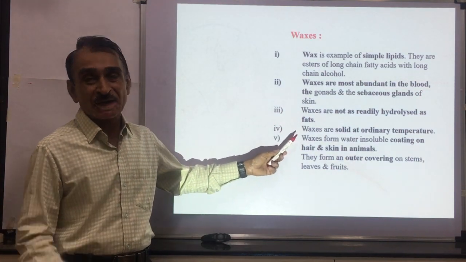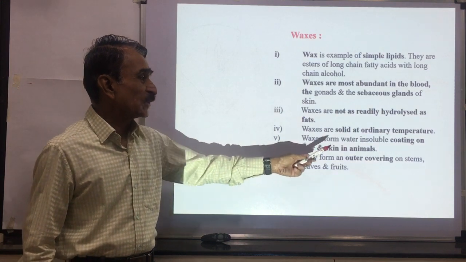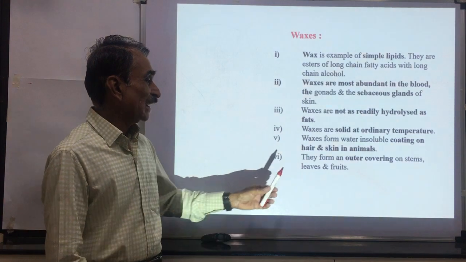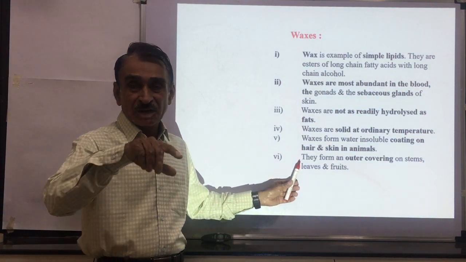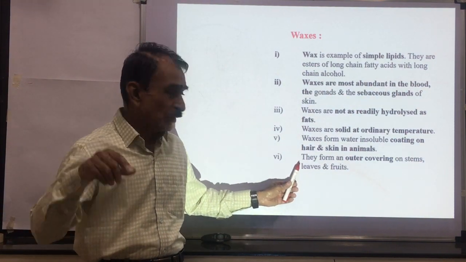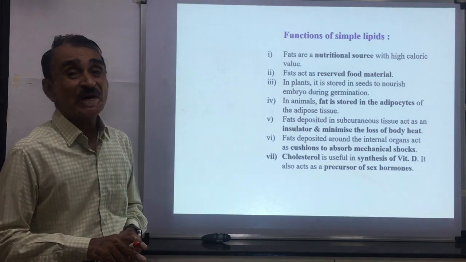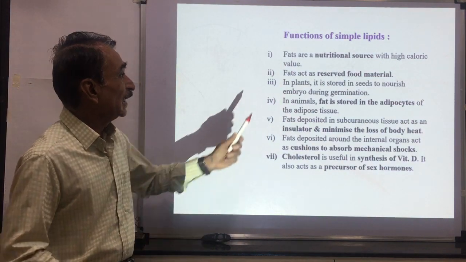Waxes are solids at room temperature. Waxes form an insoluble coating on the hair and skin in animals. They form an outer covering on the stems, leaves, and fruits of plants. Then, functions of simple lipids.